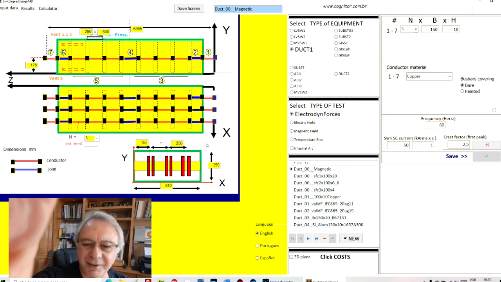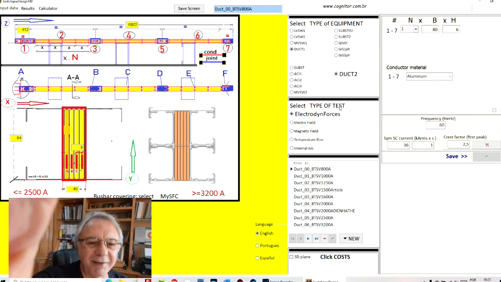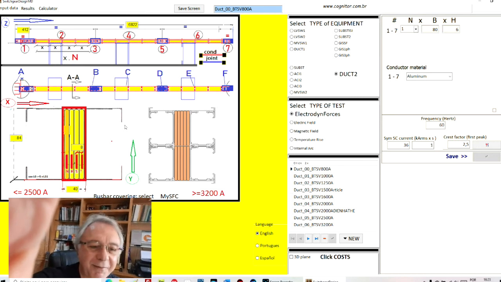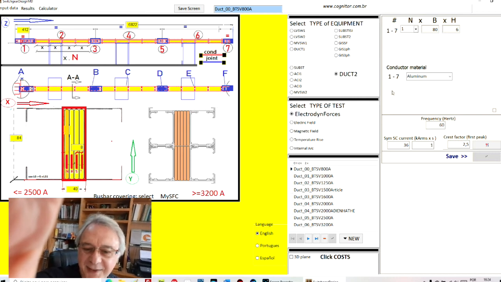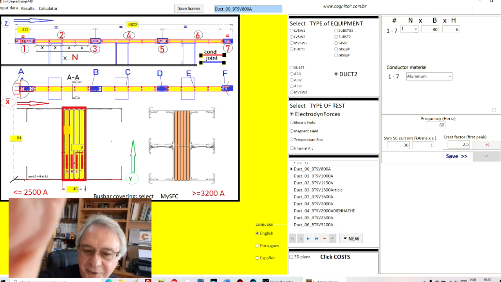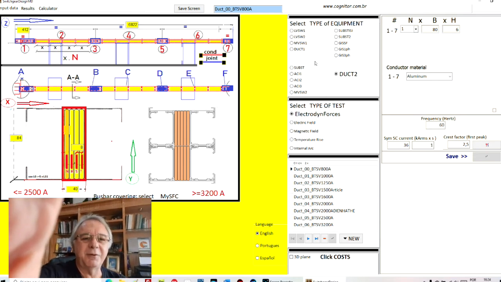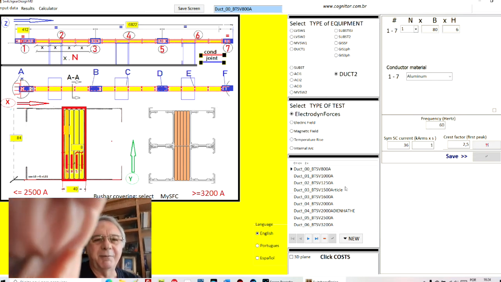If I want, suppose, BTS, a bus bar trunking system with the bus bars very close together, you have a figure here. With these figures, you can do whatever you wish. Most of the things that you need are summarized here. And then, after selecting the proper equipment, you can select one project.